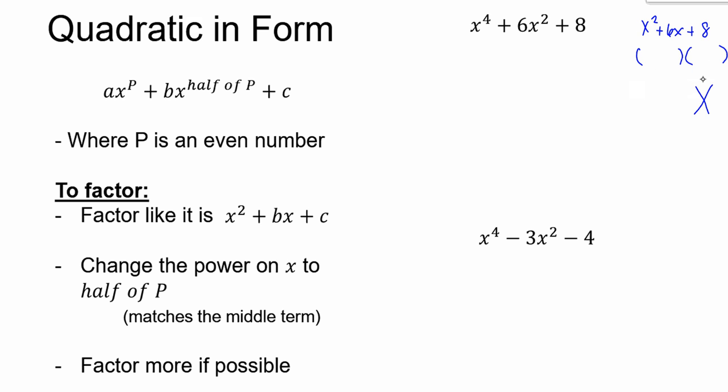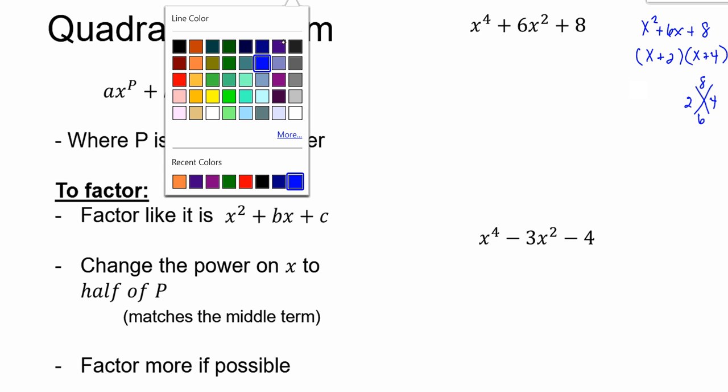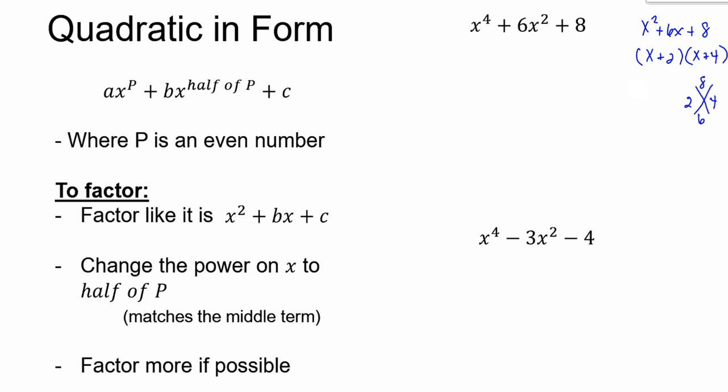Got our x here multiplying to 8, adding to 6. Oh, that's 2 and 4. So it would be x plus 2, because we're looking for a plus in the middle, and an x plus 4. And that one would be factored. Quadratic in form just means instead of a 2 here, it's going to be some even number. And if this middle term is exactly half of that number,